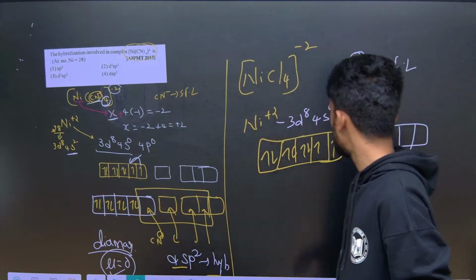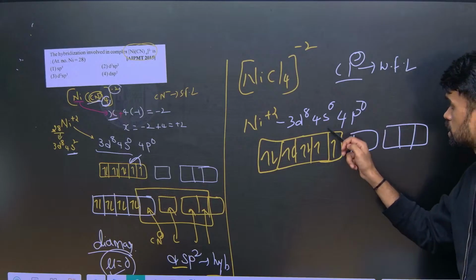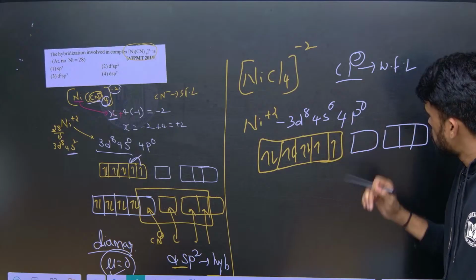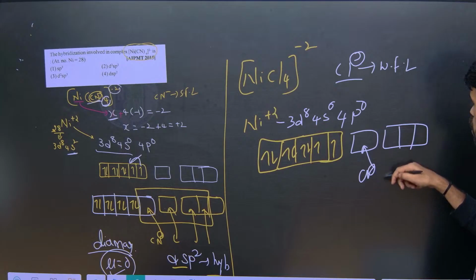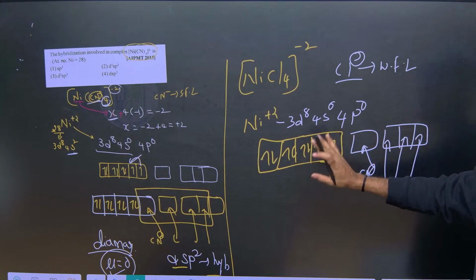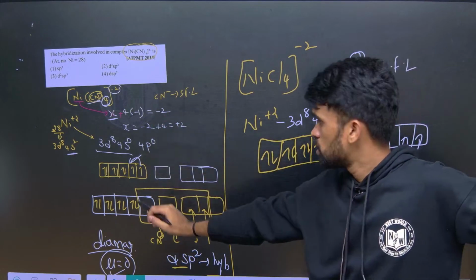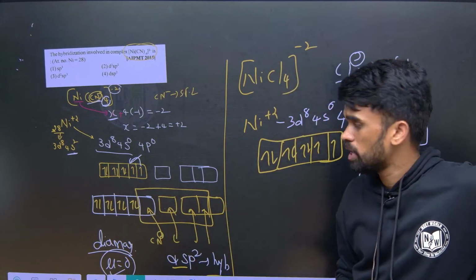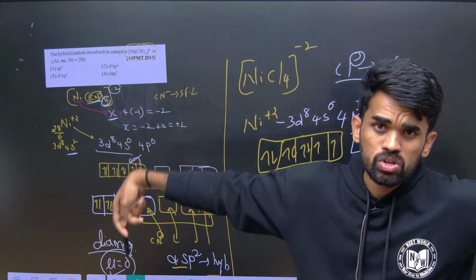Now I told you that chloride ion is a weak field ligand, so it cannot enhance the pairing, right? So electrons will remain as such. Therefore the chloride ions will donate electrons to the empty orbitals, but it won't alter the electronic configuration. It remains as in the free metal. But whenever we have a strong field ligand, if the possibility is there for pairing, yes, it will pair up the electrons. When it is possible, pairing takes place in the presence of strong field ligands.